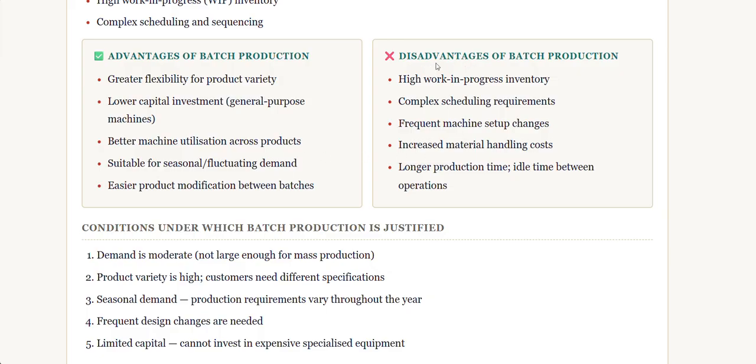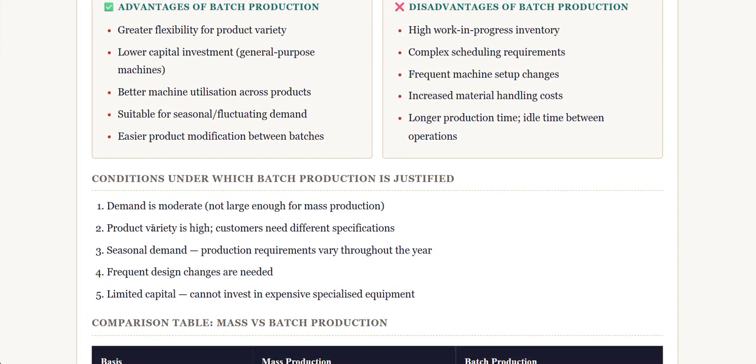The disadvantages of batch production are high work in progress inventory, complex scheduling requirements, frequent machine setup changes, increased material handling costs, longer production time, and idle time between operations.